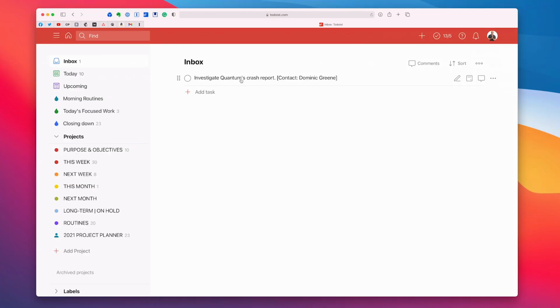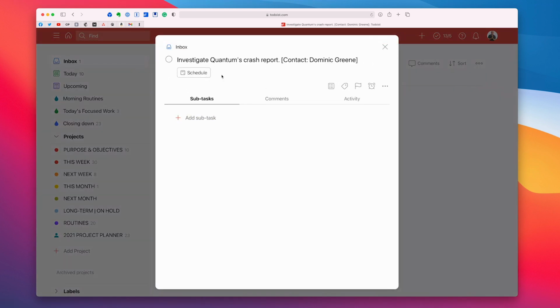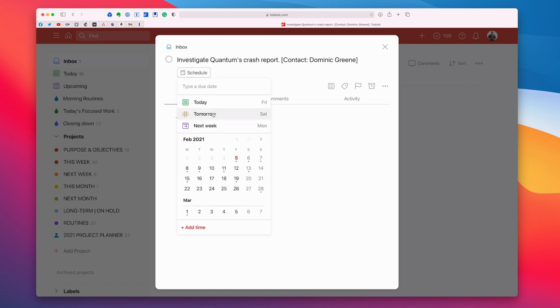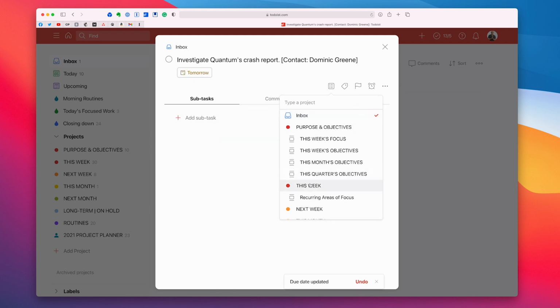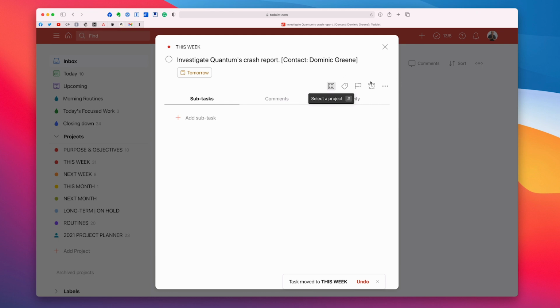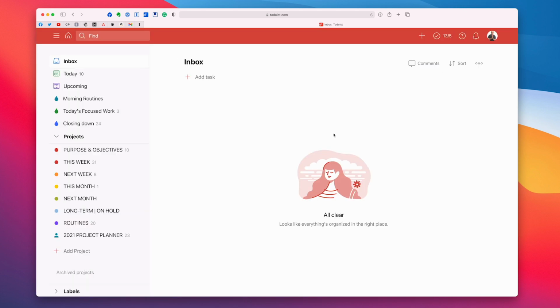Now, again, investigate Quantum's crash report. Contact Dominic Green again. So this one is just a case of investigating the crash report. So what am I going to do with this? Well, all I need to do again is just schedule. When am I going to do it? So I'm just going to move that. So let's do that tomorrow because I'm going to be working tomorrow, obviously. And again, I'm just going to move that into this week. The only question I have now is how important that is. I said, well, it needs to be done in the morning. So that's done. And that's it. That's how I manage those kind of tasks that Ralph asked about.